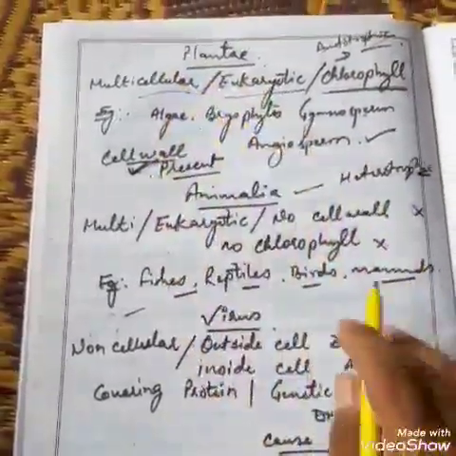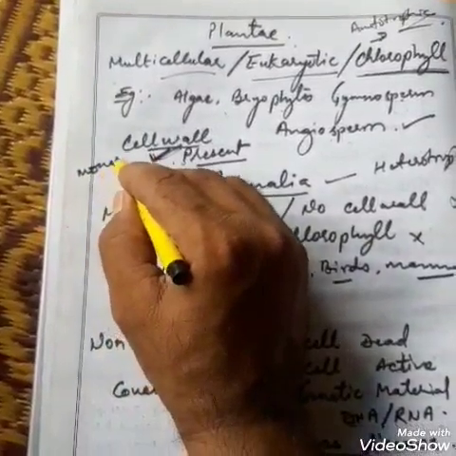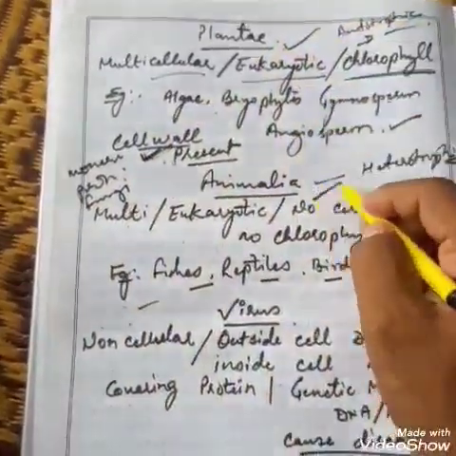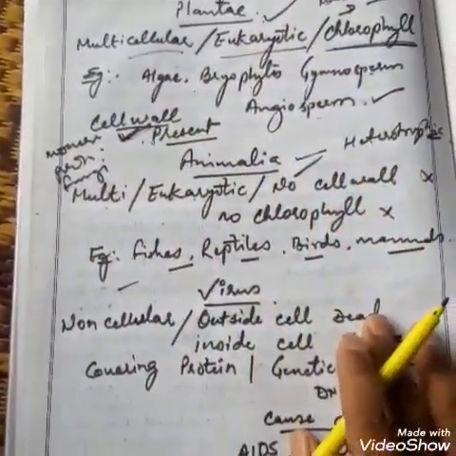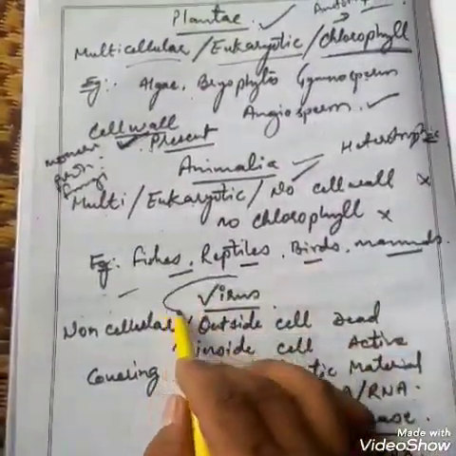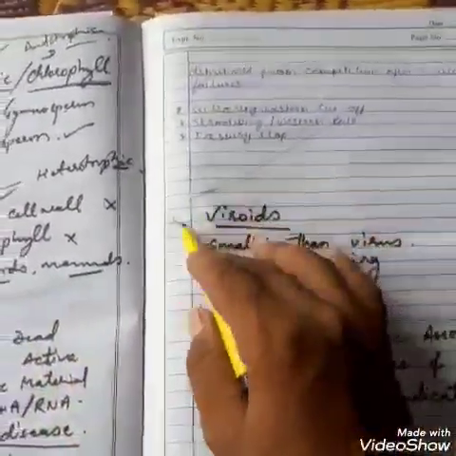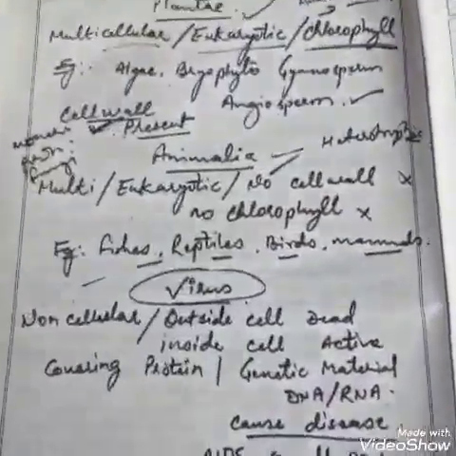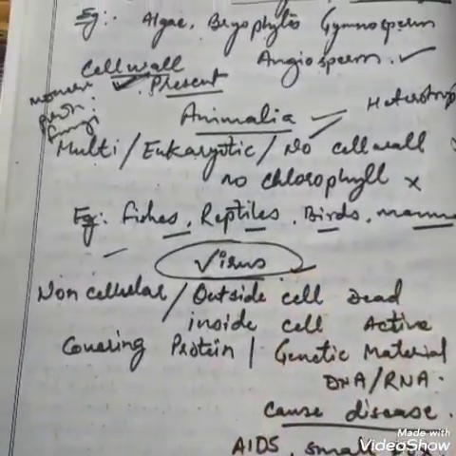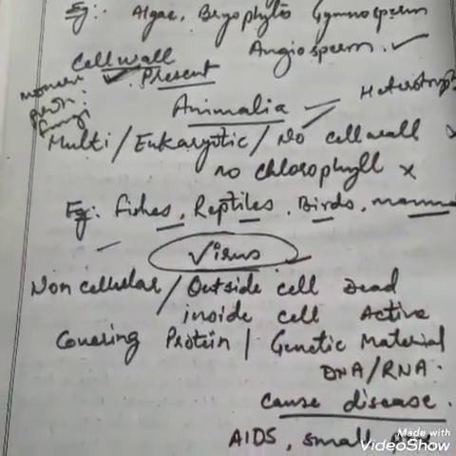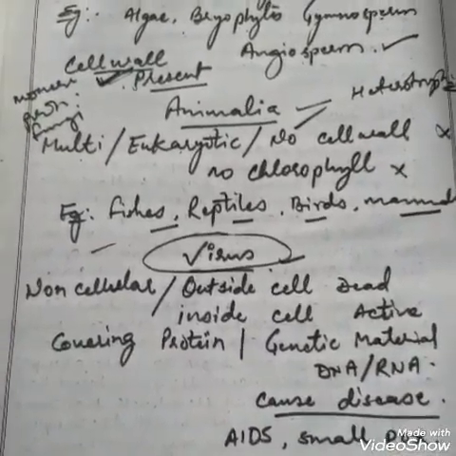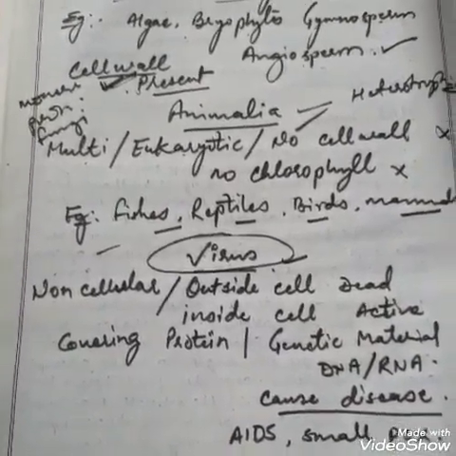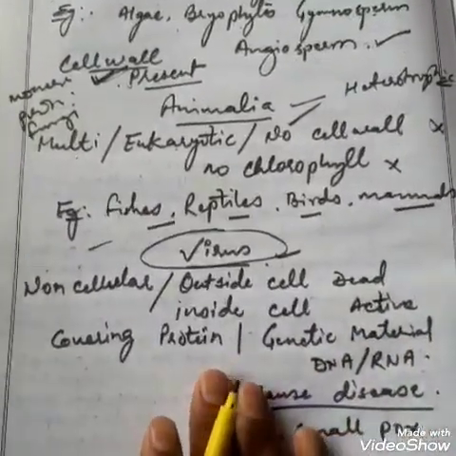Now the 5 kingdoms we read: Monera, Protista, fungi, Plantae, and Animalia, which was done by R.H. Whittaker. But till that time, virus, viroids, and lichens were not discovered. So now when viruses, lichens, or viroids were discovered, there was no kingdom system where they could be included, where they could be grouped. So they are still separate, away from any kingdom.